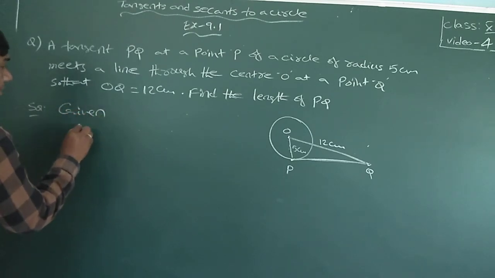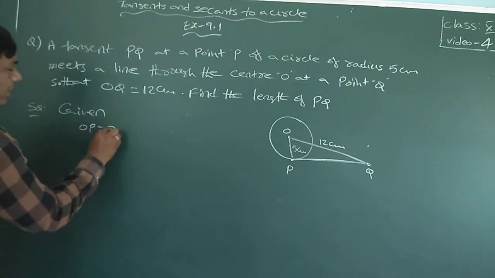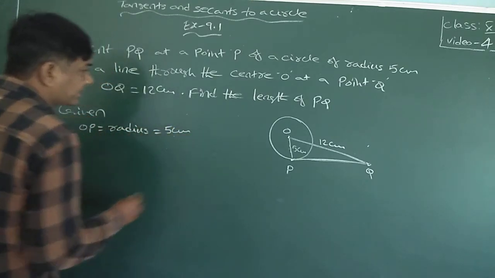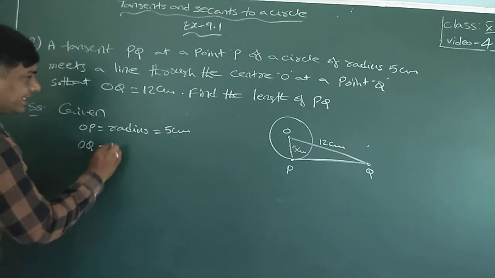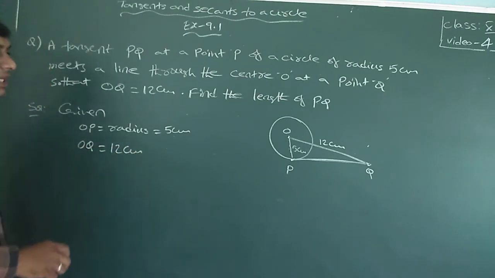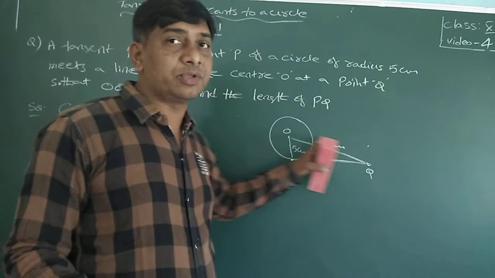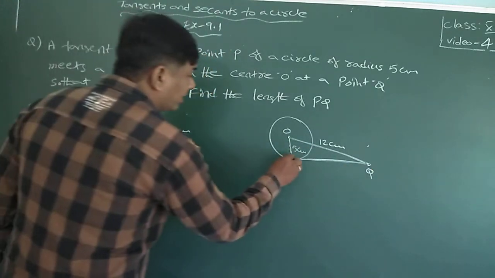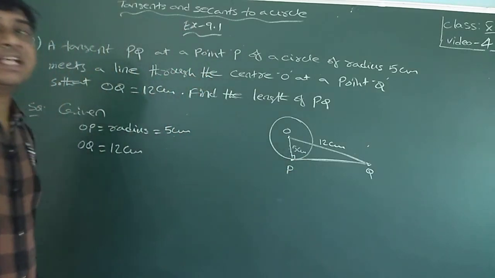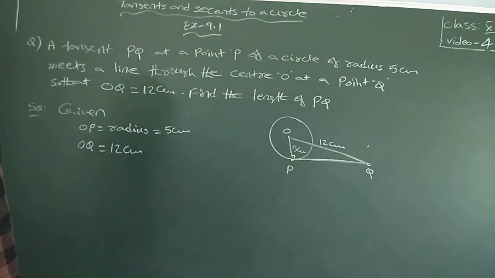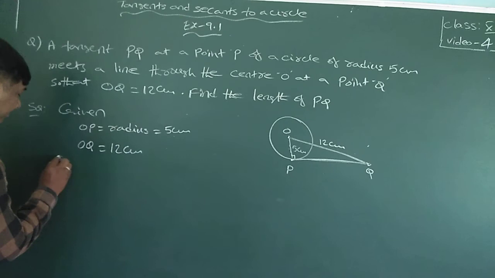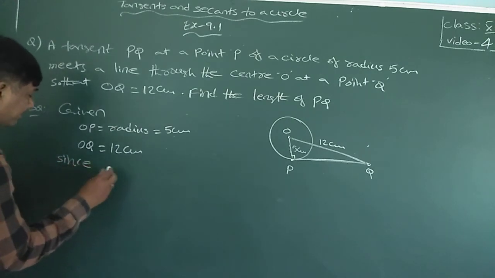Given OP is equal to the radius of the circle, 5 centimeters, OQ is equal to 12 centimeters. The length from the center to the point Q, PQ they asked. Since the radius is perpendicular to the tangent at the point of contact, like using the previous theorem.